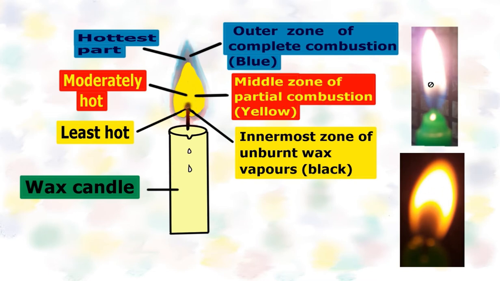Now look at this picture. This entire flame, consisting of black and yellow parts, is surrounded by a blue zone. This blue zone is the outermost zone of the flame. It is the non-luminous part of the flame. And here the temperature is maximum. That is the reason why goldsmiths use this part of the flame for melting gold and silver, because this is the hottest part of the flame.